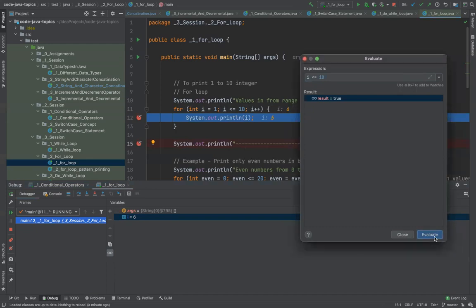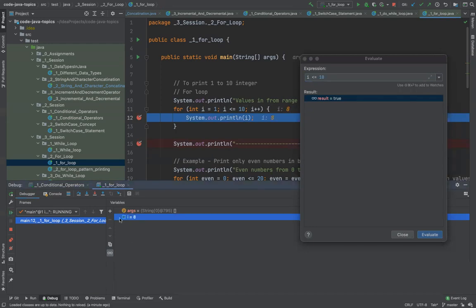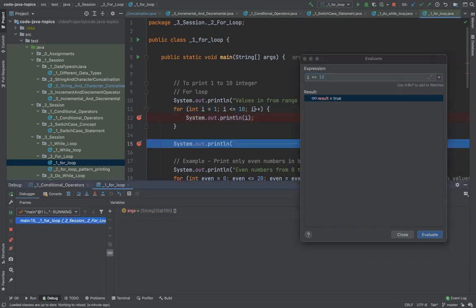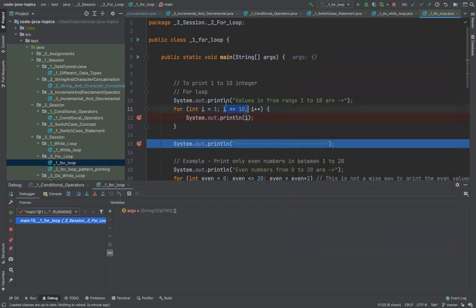So you see right now it is still true. Let me just keep on running this. i is equal to 8, still this condition is true. i equal to 9, still true. i equal to 10, still true, because I'm using equal to as well. So if I evaluate it now, this is still true. But if I run it again, the value of i becomes 11, and the condition becomes false. Since the condition becomes false, it has come out of the for loop. So that's how basically a for loop works.